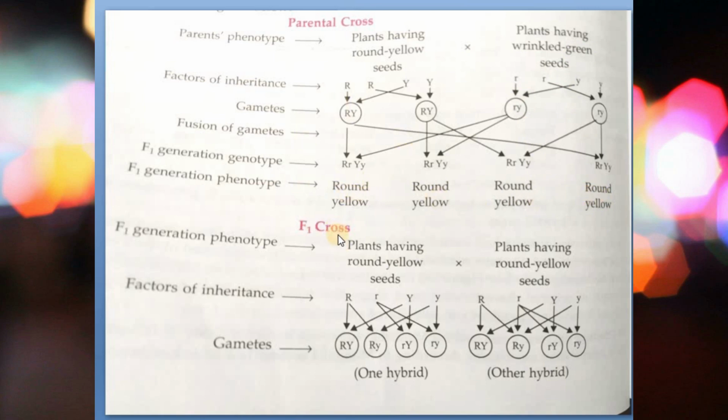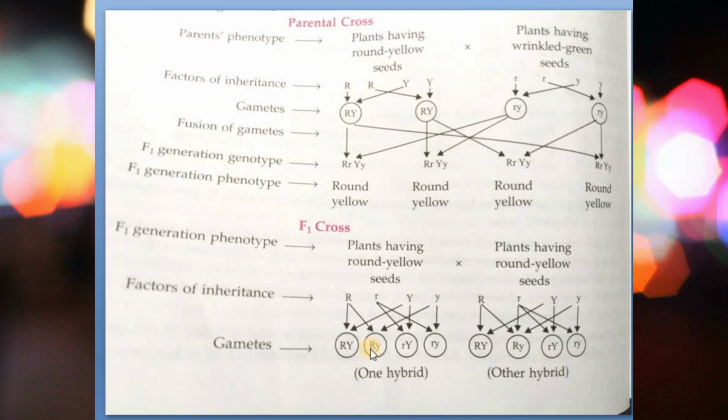But when we go to the second cross, that is the cross amongst the offspring of the F1 generation, round yellow seeds are crossed with round yellow seeds.